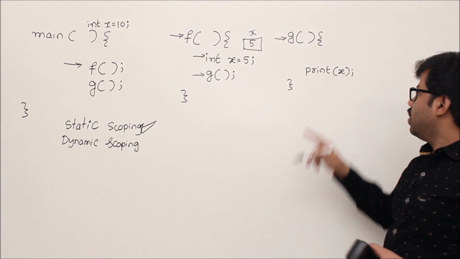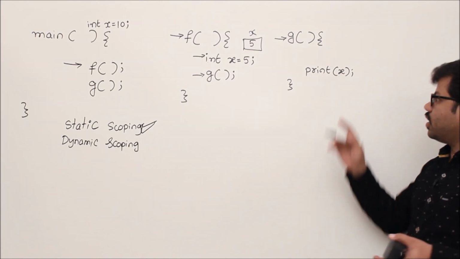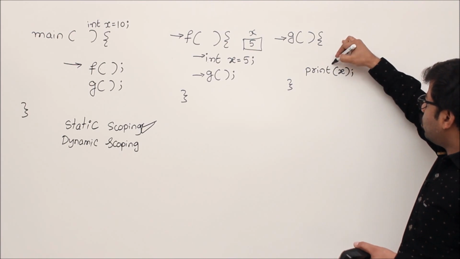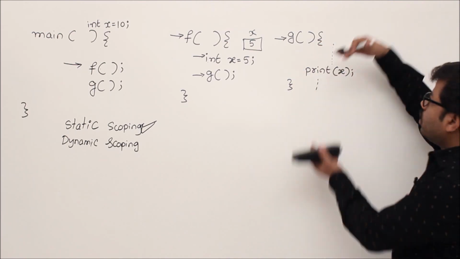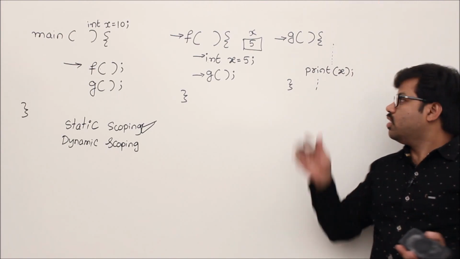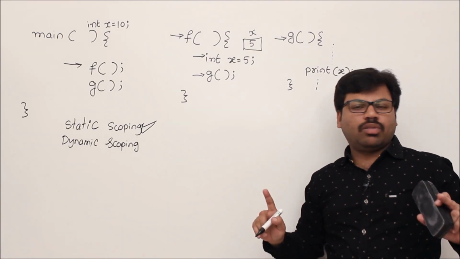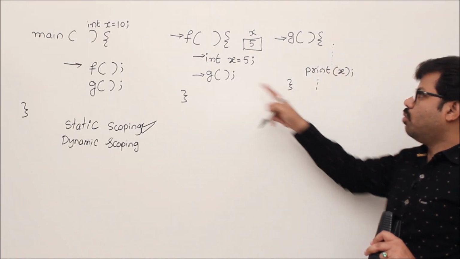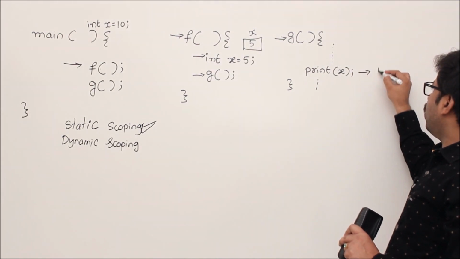Now here there is a variable X which is referred but not defined. That's why, according to static scoping, we see the immediate block, it's not present. Then we try to go to the next level of block, but this block is not surrounded in any block. That means we reached all the blocks. Then go to global variables and print it. Then print X will be resolved to 10.